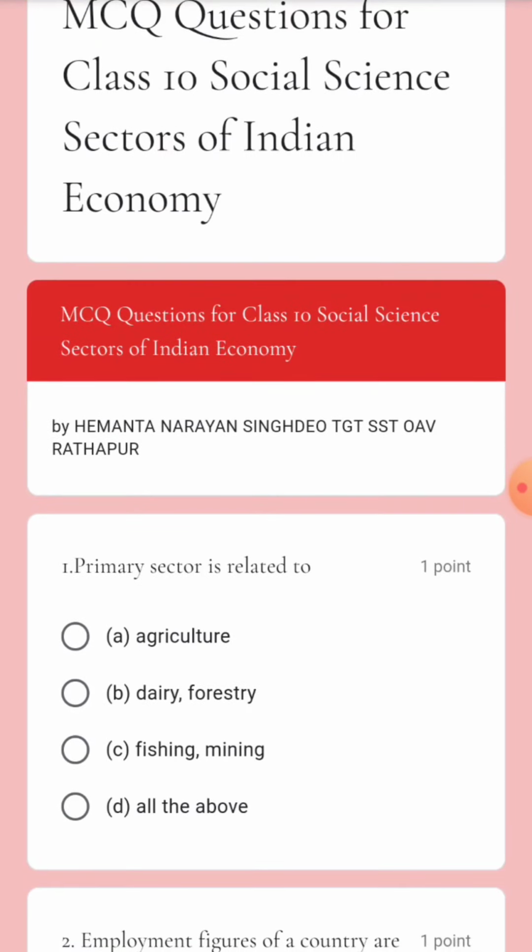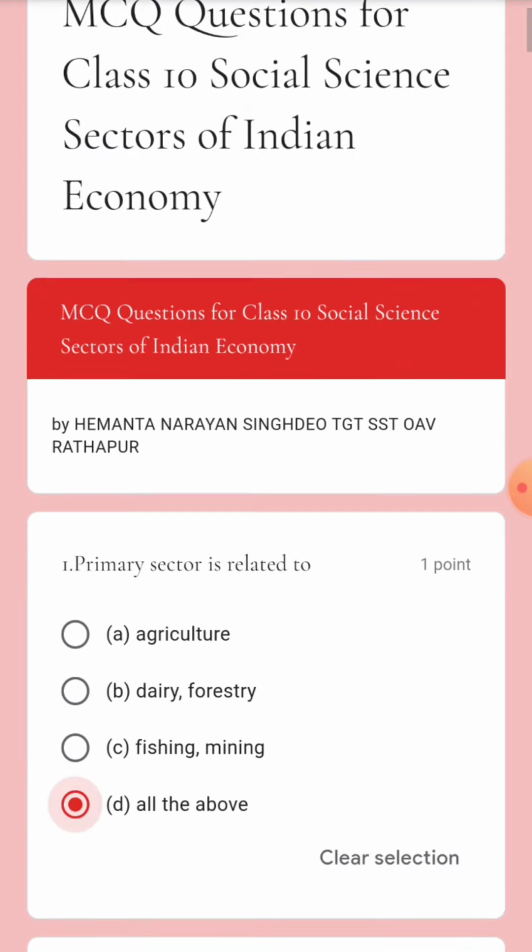Primary sector is related to agriculture, dairy, forestry, fishing, mining. All come under the primary sector because all these sectors are related to agriculture and the use of natural resources. So option D, that is all of the above, is the right answer.